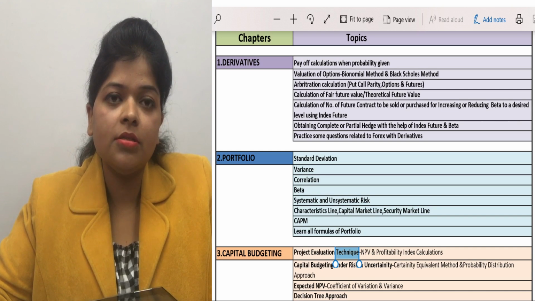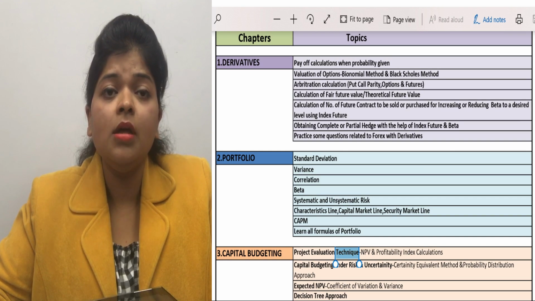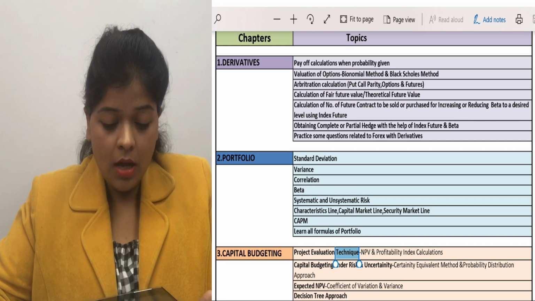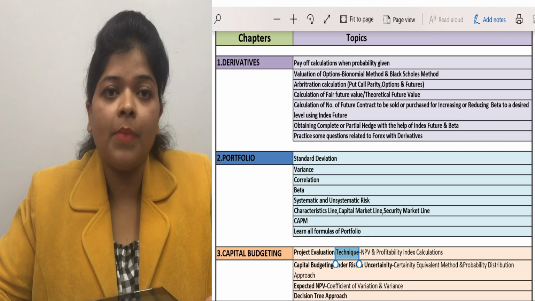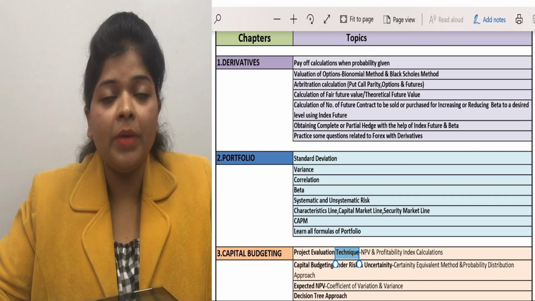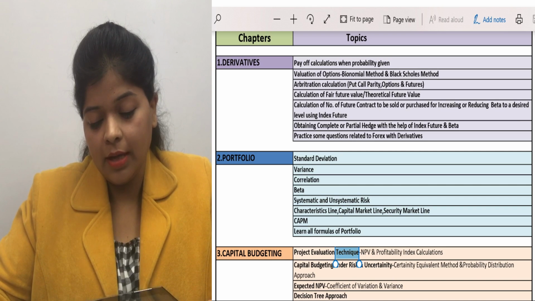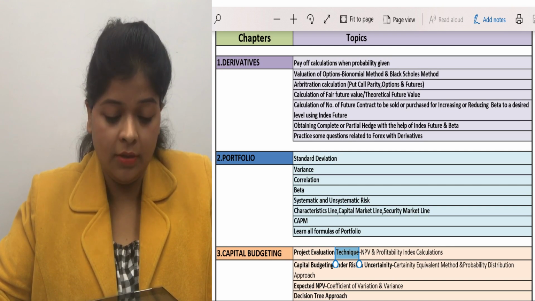Calculation of payoff can be done by 3 to 4 methods, but in case of probability, this is the most important topic. And after that, valuation of options can be done by 4 methods, but many times the institute asks you to calculate the question by the binomial method and the Black-Scholes method.